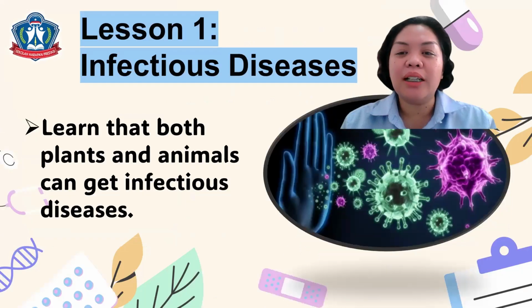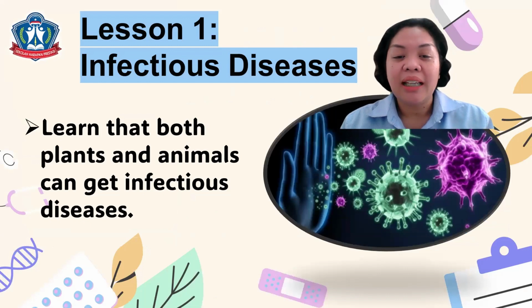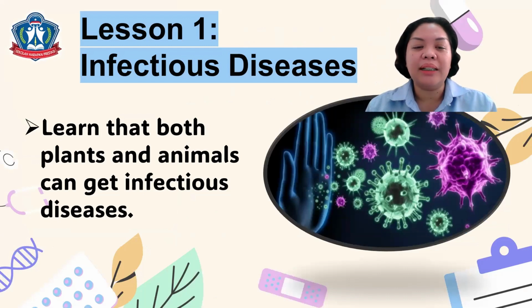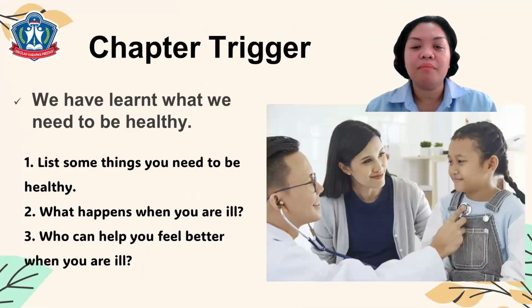The learning objective for this lesson is to learn that both plants and animals can get infectious diseases. So not only humans, okay? Plants and animals also can get infectious diseases.